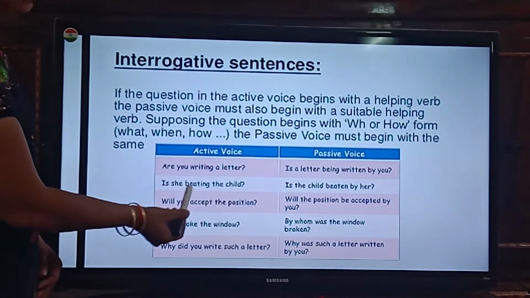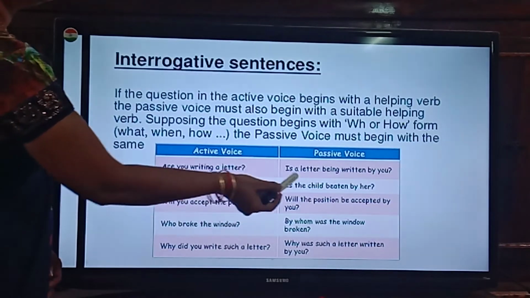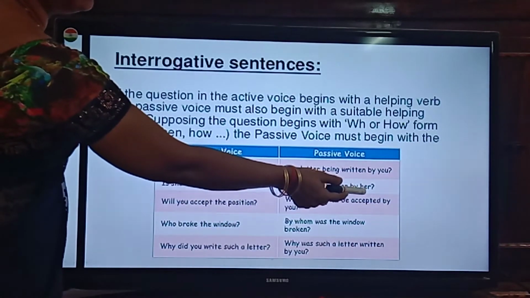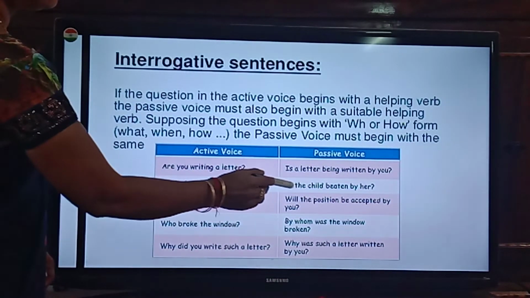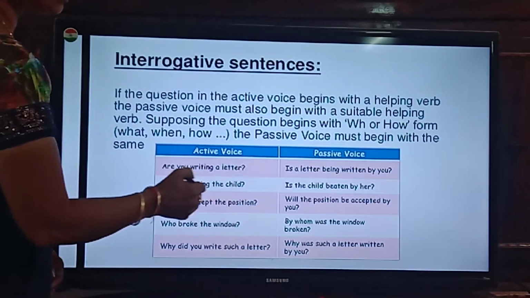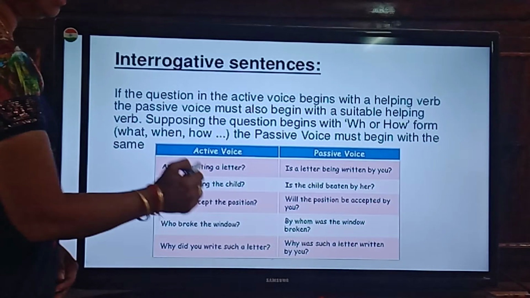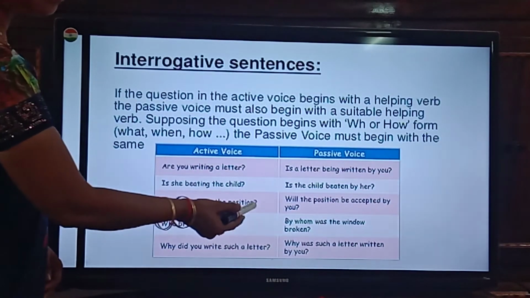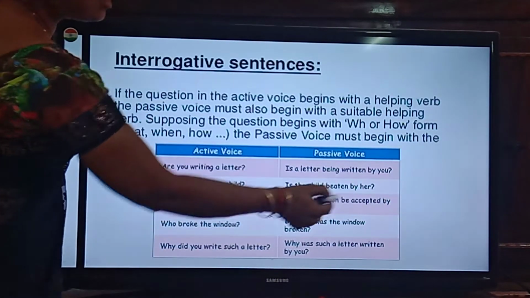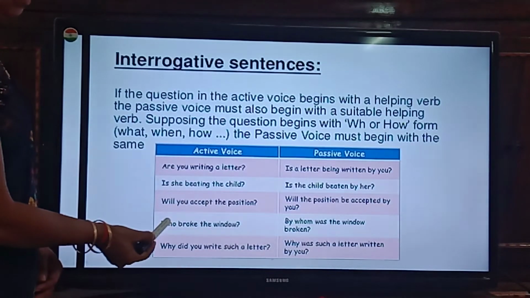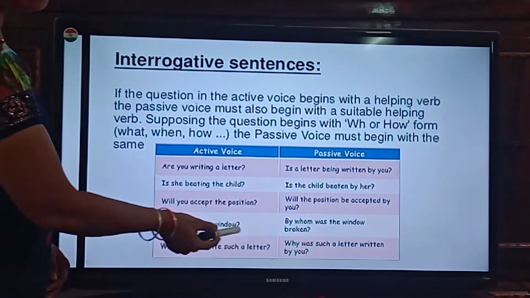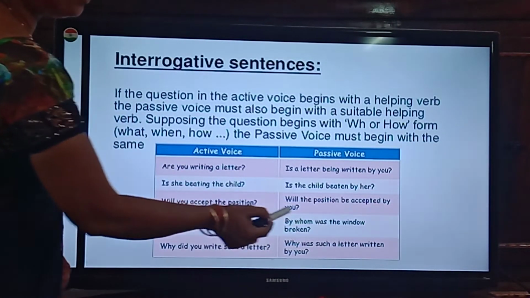Okay. Then is she beating the child? Is the child beaten by her? So here you use same helping verb because there is no change in the number of noun, that is plural or singular. Next, will you accept the position? Will the position be accepted by you? Who broke the window? By whom was the window broken?